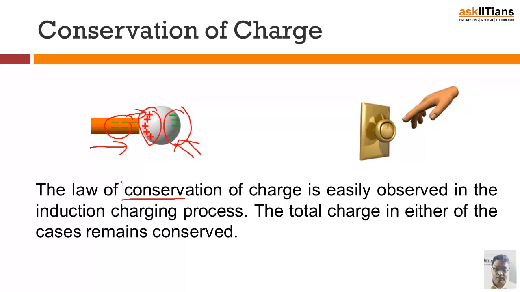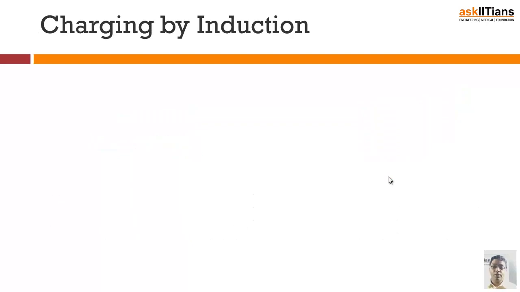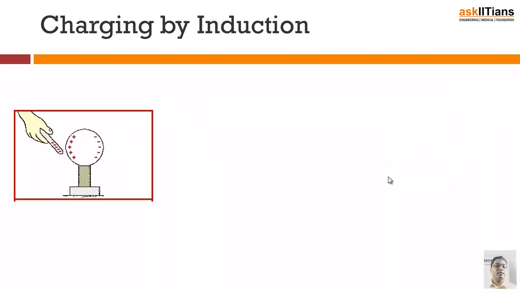on the other end. In a similar manner, this is something that also takes place when sometimes you do get a kind of static current, right? So this is the conservation of charge. According to the conservation of charge, the overall charge of the system, of the universe, is always going to be conserved. It is only going to be transferred from one body to another. Now, how do you transfer it? That is what we understand as charging by induction.